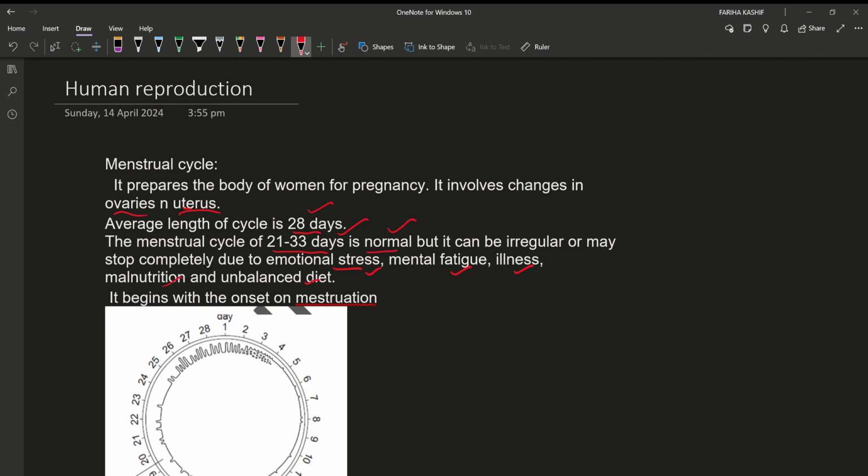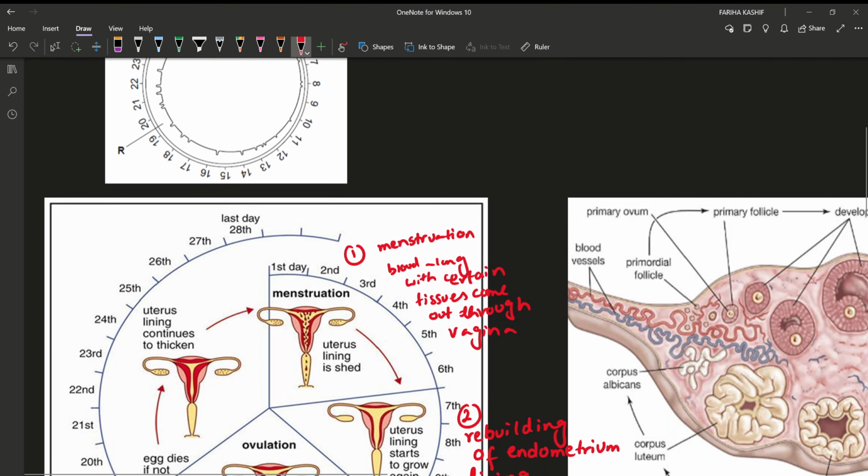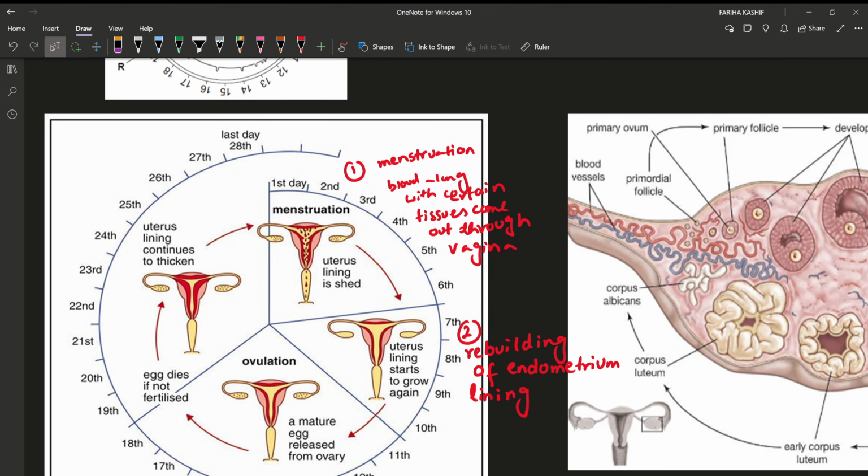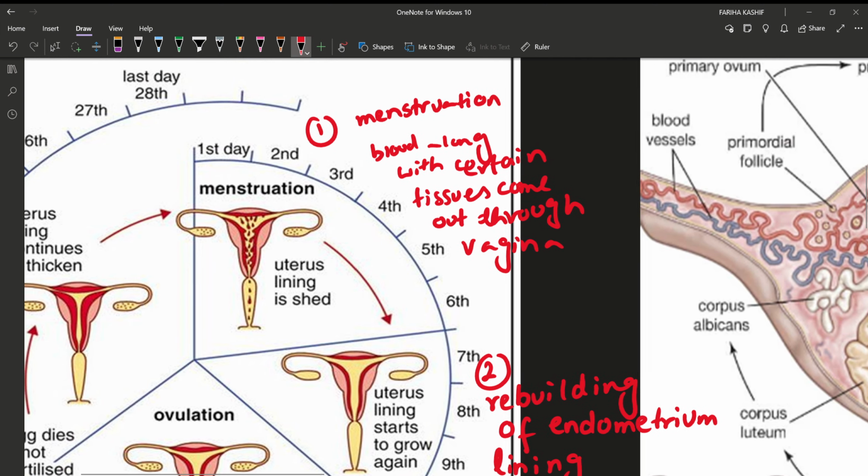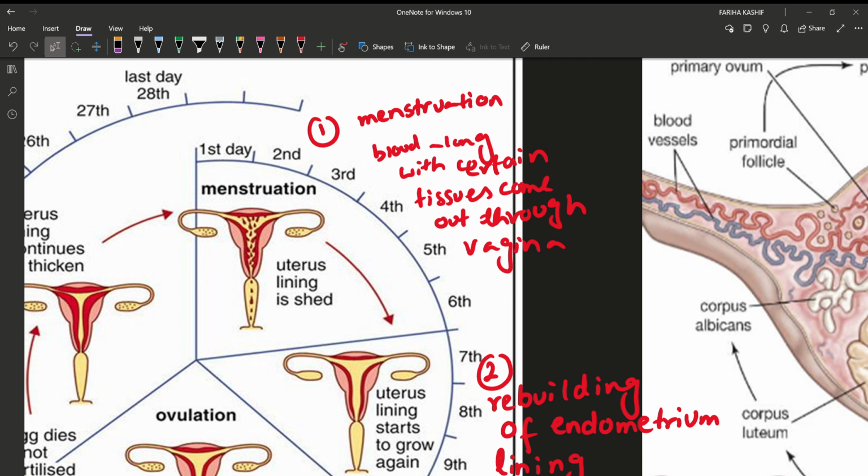So, when does the menstrual cycle begin? It begins with the onset of menstruation. So, what happens in menstruation? As you can see in the diagram, in the uterus, what happens each month? The first part of this menstrual cycle is menstruation. So each month what happens? The blood along with certain tissues will come out through the vagina. This is called the onset, or the beginning of menstruation. So which tissues come out through the vagina?